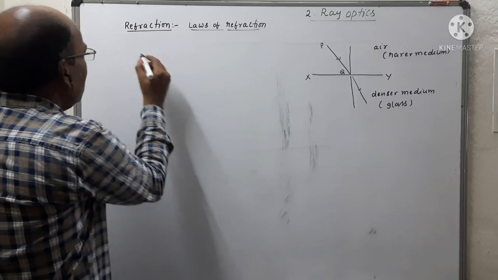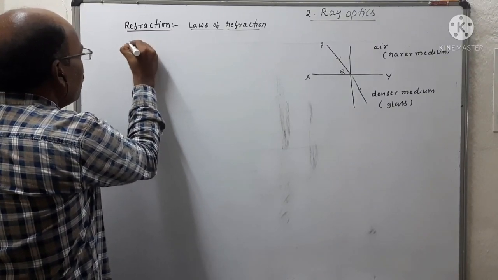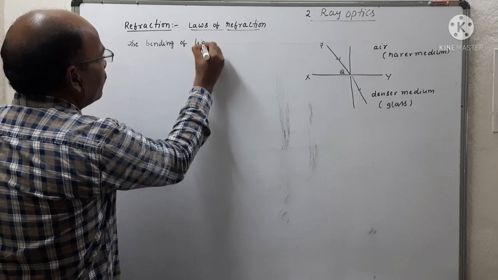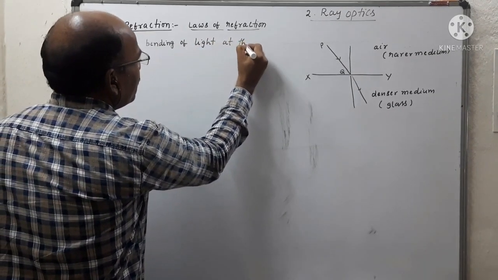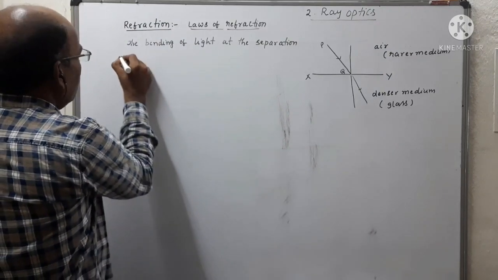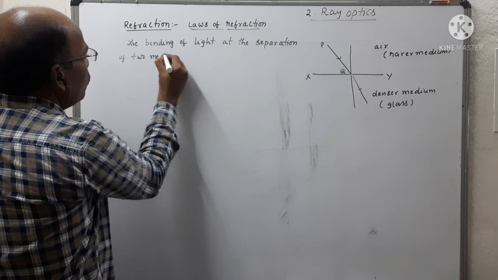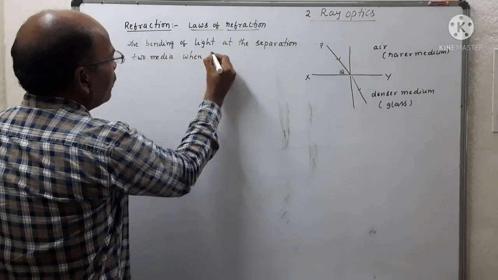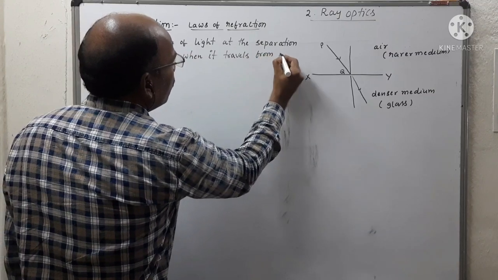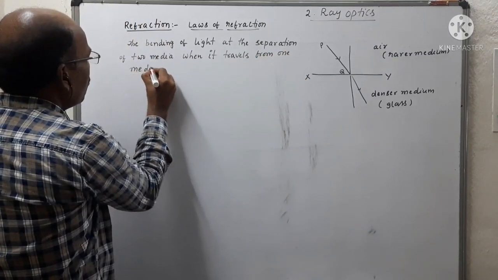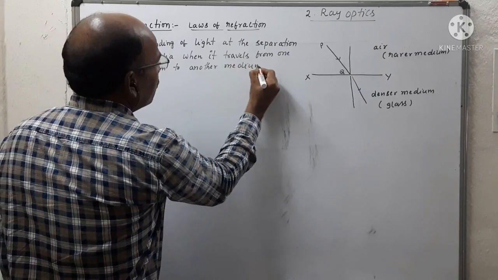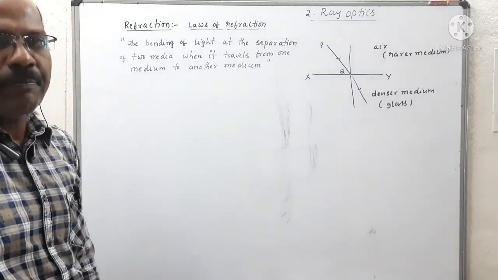How can we write the definition of refraction? Simply, we can write: the bending of light at the separation of two media when it travels from one medium to another medium. So this phenomenon is called refraction.